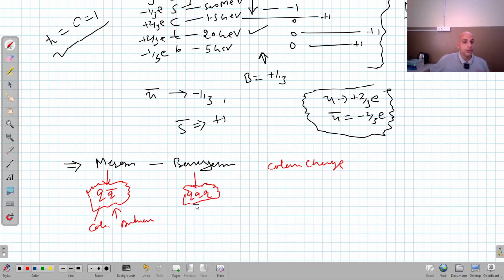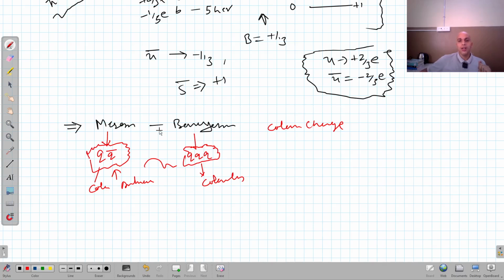Similarly, in baryons, the 3 quarks are of different colors, and they again make the baryon colorless, right? So in both situations, the resultant configuration after combining either 2 quarks or 3 quarks is a colorless combination. All these things have been discussed in the quark model. That's why I am saying that you can refer to that lecture also, right?